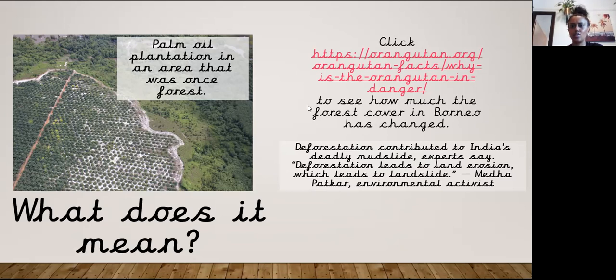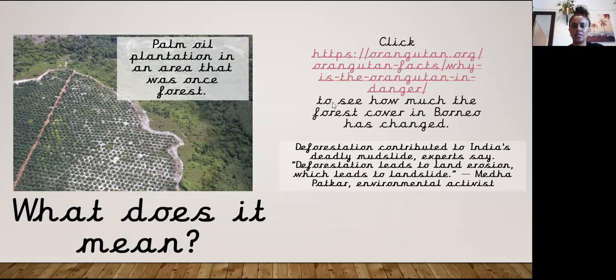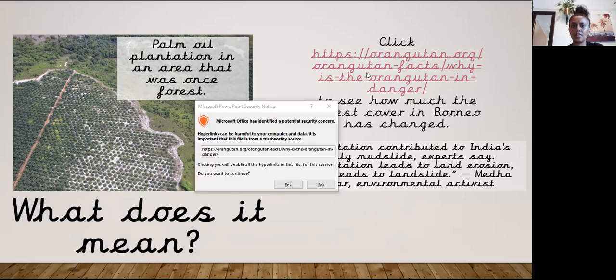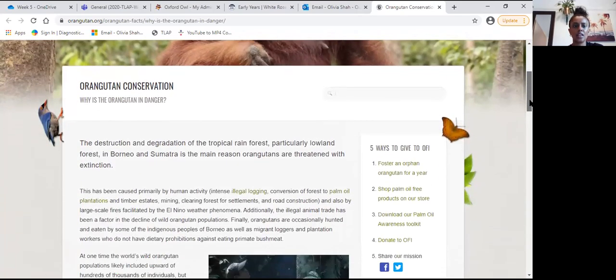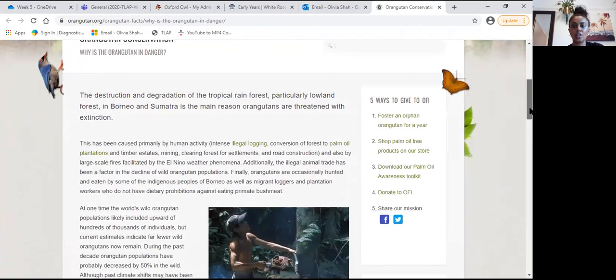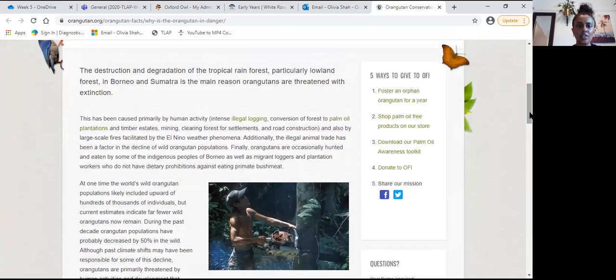Let's have a click onto this site and have a look. So here is a website which you can have a look at. Why is the orangutan in danger? You can have a read here. I will actually read a little bit to you. The destruction and degradation of the tropical rainforest, particularly lowland forests in Borneo and Sumatra, is the main reason orangutans are threatened with extinction.